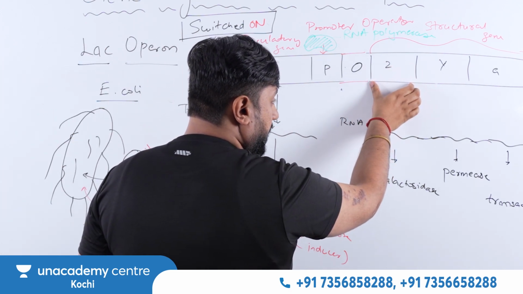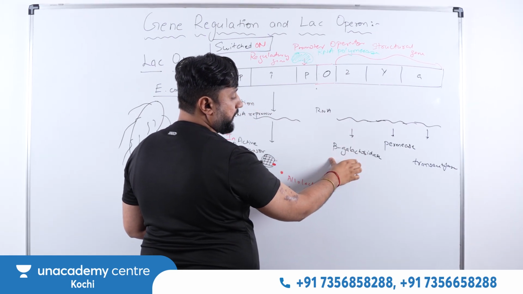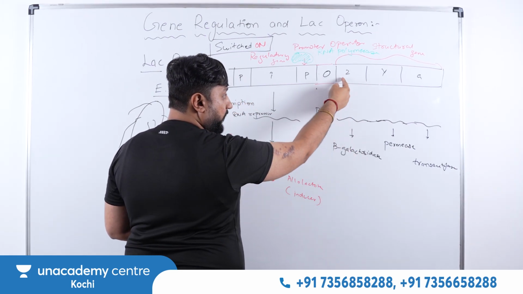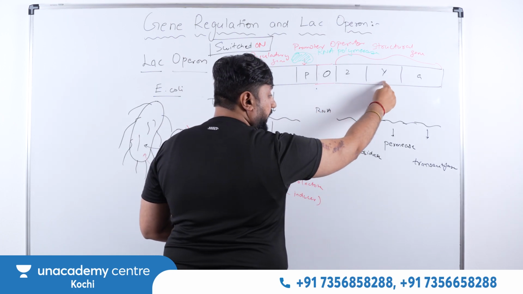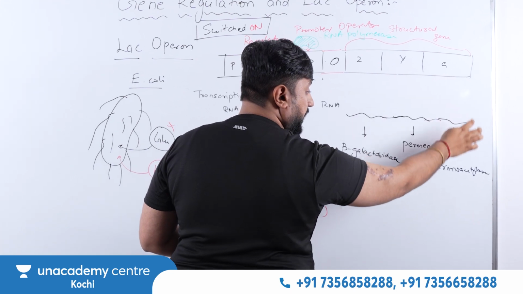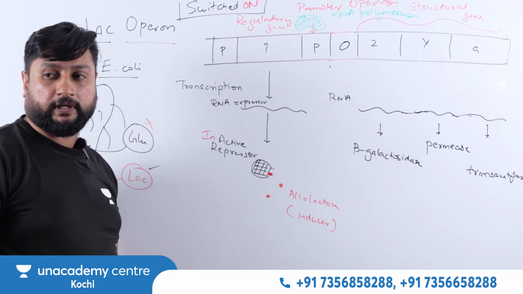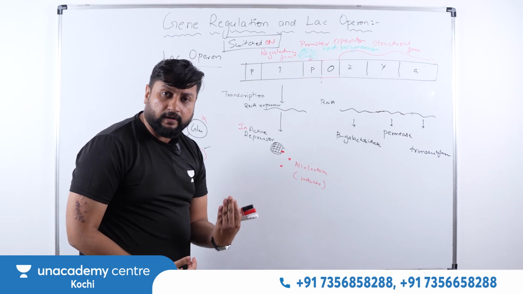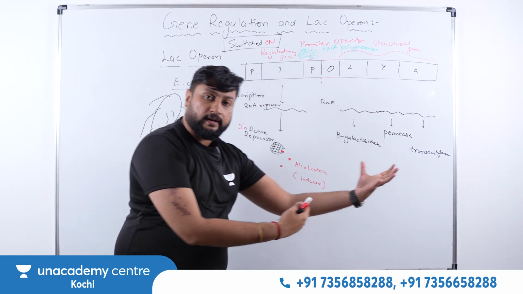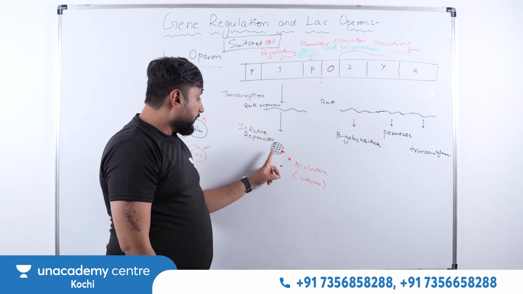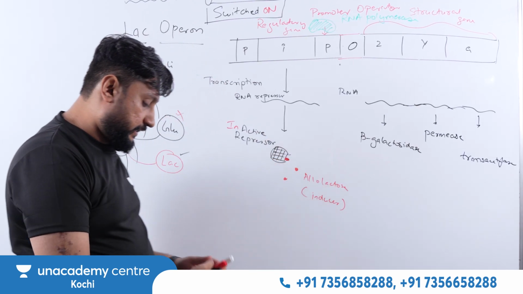Now from this gene, that means from DNA to RNA, from this RNA to your protein, they make the enzymes. From Z they will make beta galactosidase. From Y, they will make permease. From A, it is going to make transacetylase. We understood the function of permease. It will allow more lactose, so more quantity will come. Now when more lactose comes, what will happen? Now they are ready with the enzyme. What is the function this enzyme is going to do? It is going to break.